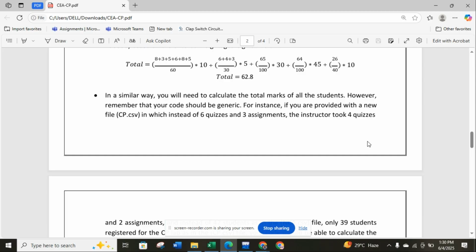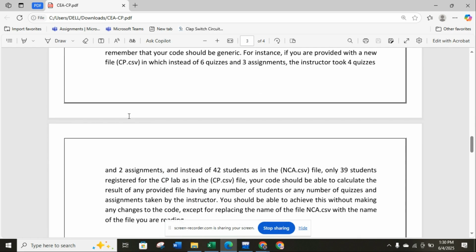After each calculation, we move toward file handling. We use file handling to read the file, which is in CSV format. Here it is given as CP, but I named the file NCA, and it reads the NCA file.